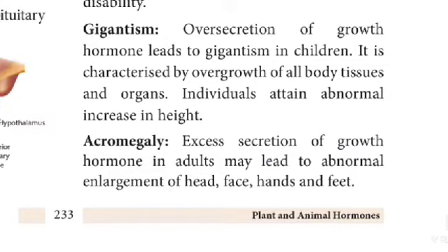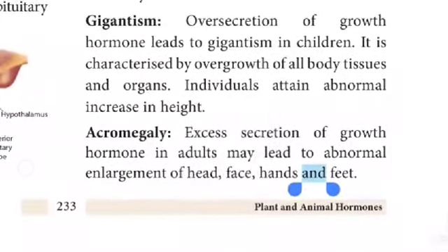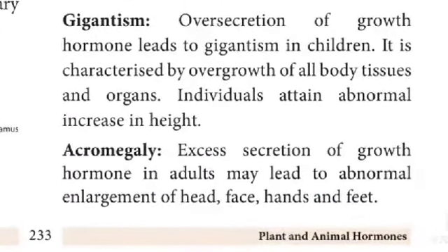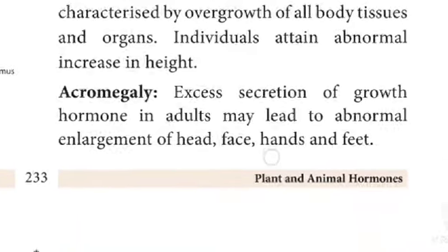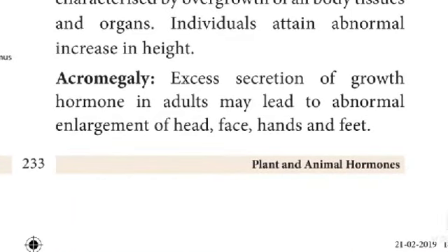Gigantism. Oversecretion of growth hormone leads to gigantism in children. It is characterized by overgrowth of all body tissues and organs. Individuals attain an abnormal increase in height. Acromegaly. Excess secretion of growth hormone in adults may lead to abnormal enlargement of the head, face, hands, and feet.